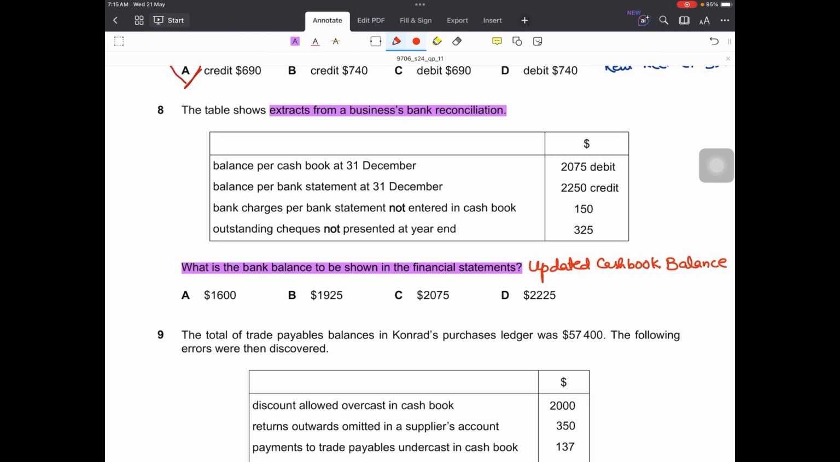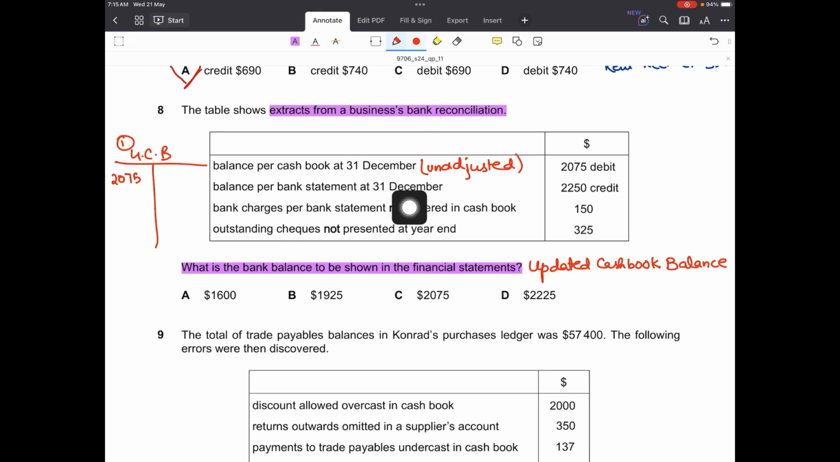We start the statement with bank balance as per bank statement. We adjust the unpresented and uncredited deposits so that we arrive at the balance as per updated cash book. So there are two ways in which this question can be done. Let's do the first one first. We have balance as per cash book at 31st December. So this is the unadjusted balance, because we have to find out the corrected one. 2075 debit. Okay, so I'm making the updated cash book, so BD is 2075, it's a debit balance.